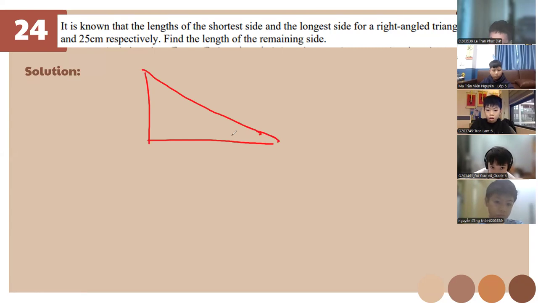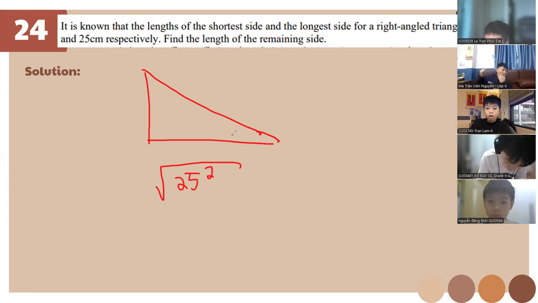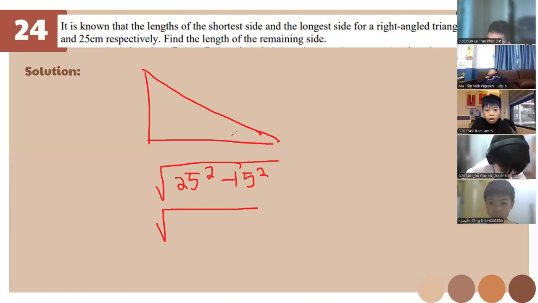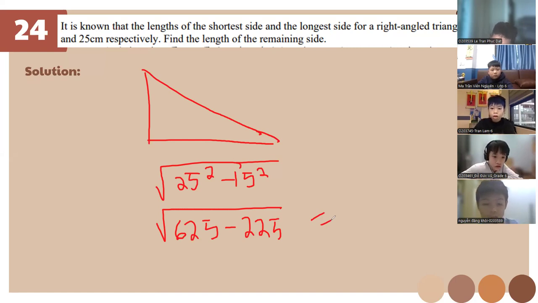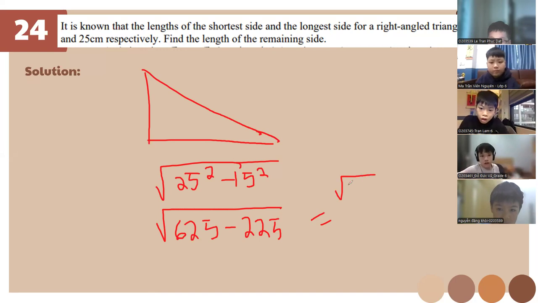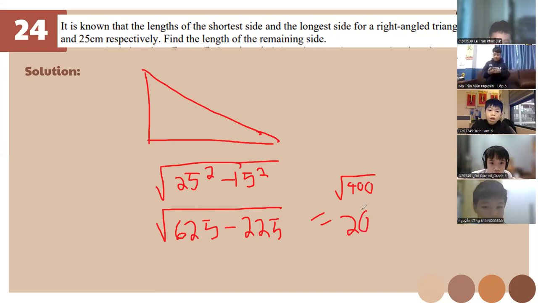The formula is going to be 25 squared minus 15 squared. What is 25 squared, class? 25 times 25 is 625, minus 225, which is 400. The square root of 400 is 20. So the other side is 20.